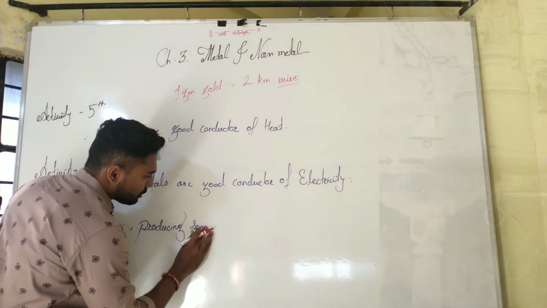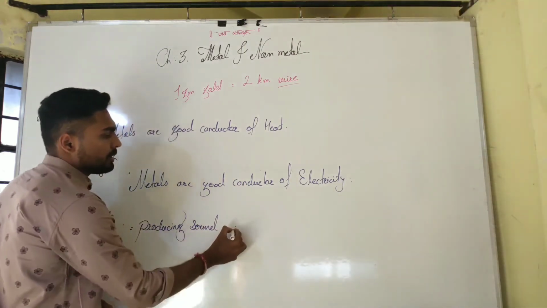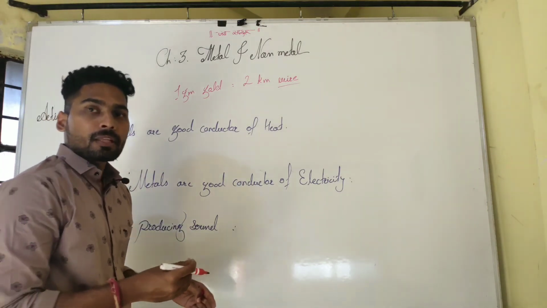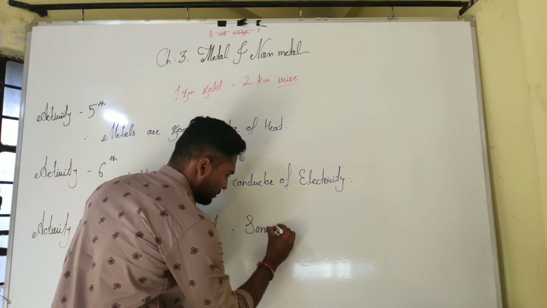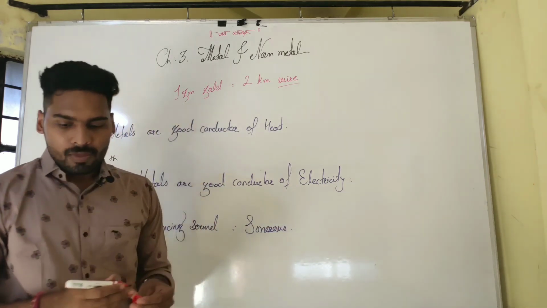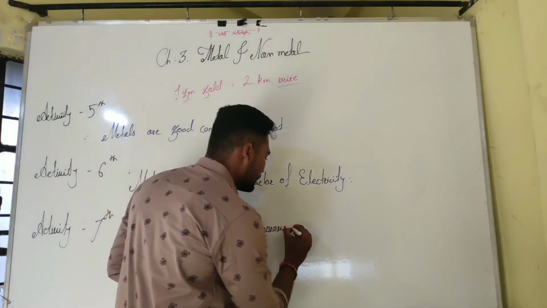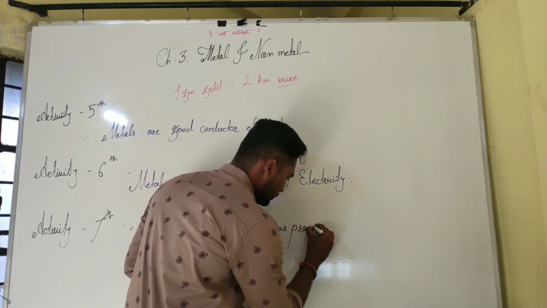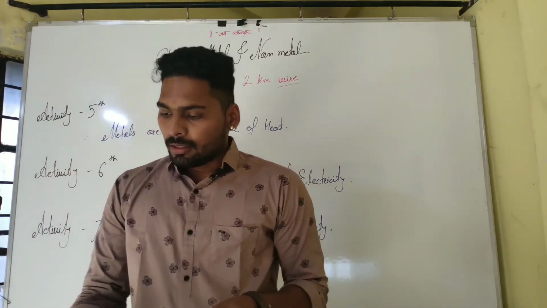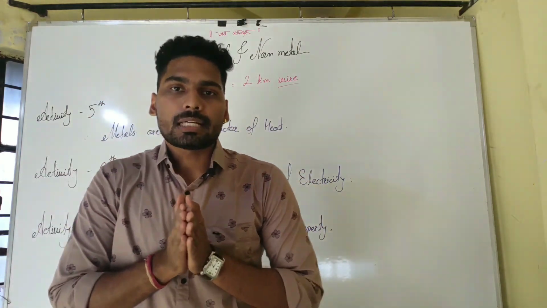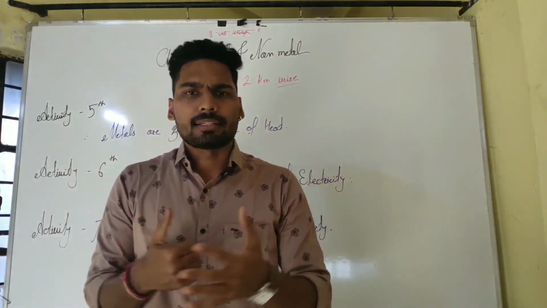That property is known as the sonorous property. Sonorous property means metals produce sound when they are struck on each other or on any hard surface.